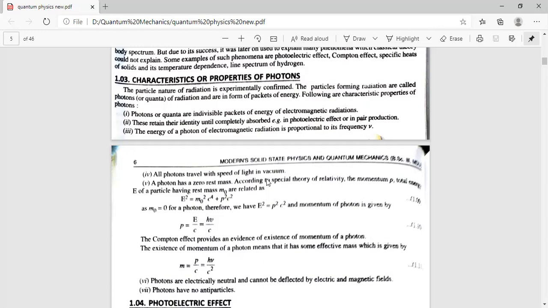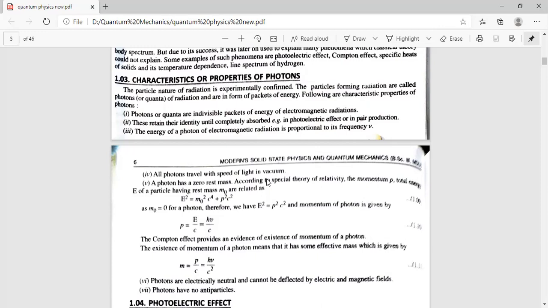So this law was further used to explain phenomena which could not be explained by classical laws, like photoelectric effect, Compton effect, and so on. What is basically used here is that we have a particle, the photon, which has not continuous energy but discrete energy equal to h nu.